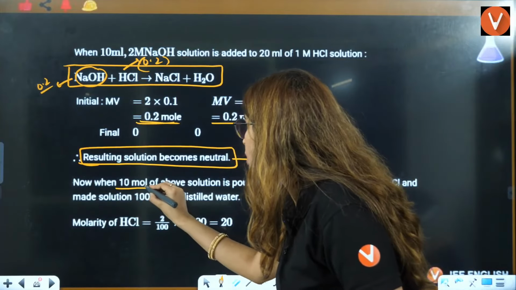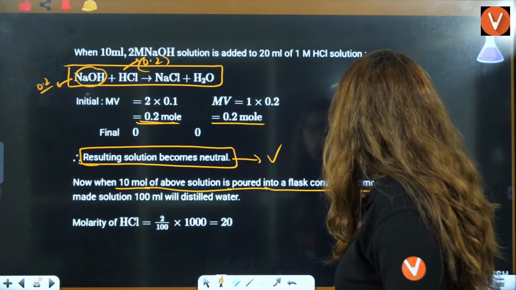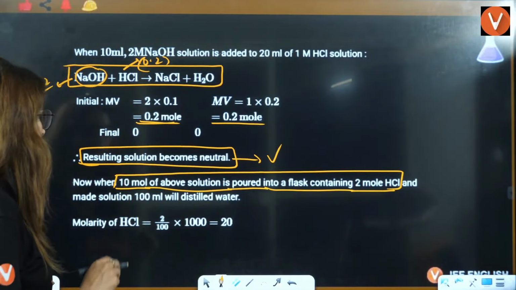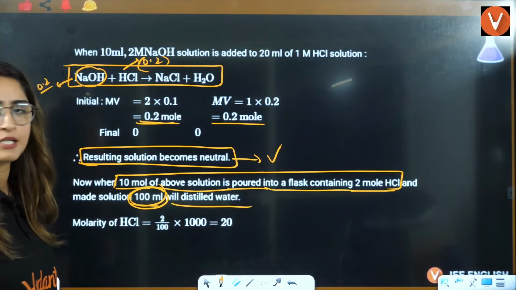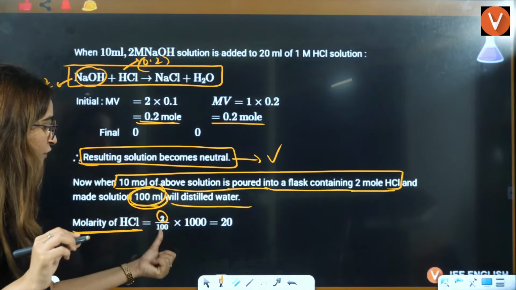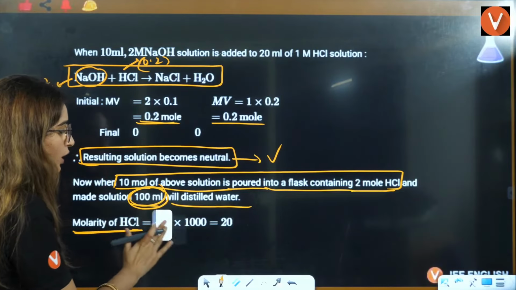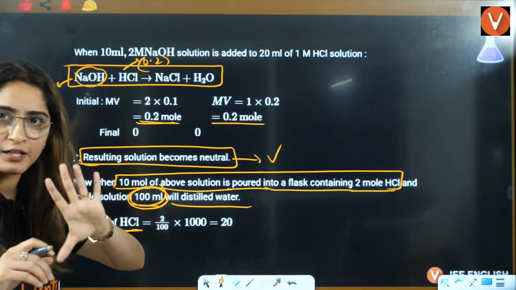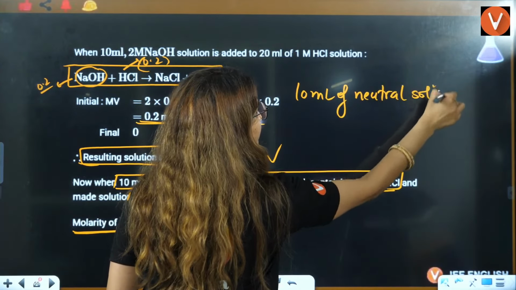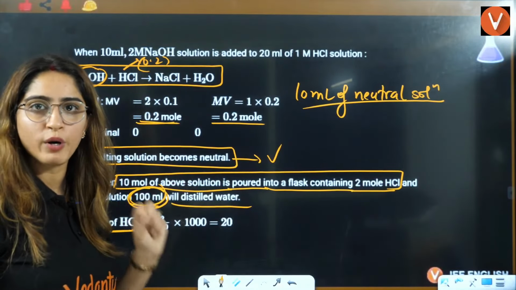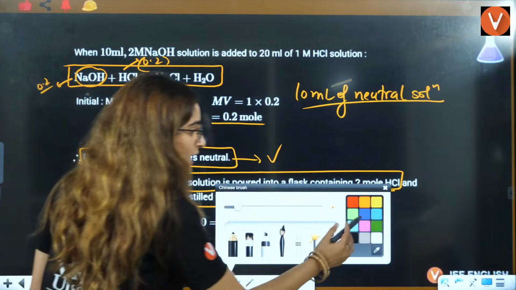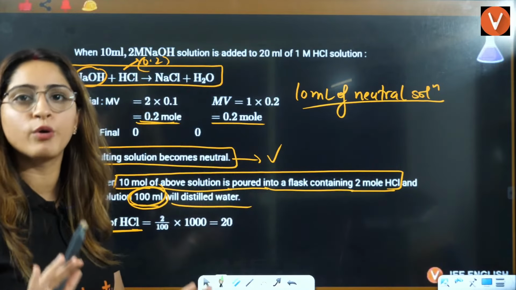Now 10 milliliter of the above solution is poured into a flask containing 2 moles of HCl, and the solution is made up to 100 milliliter with distilled water. So the molarity of HCl will be the number of moles, 2, divided by the volume, 100 milliliter. We are taking out 10 milliliter of neutral solution, and the neutral solution will not participate in the molarity of this.